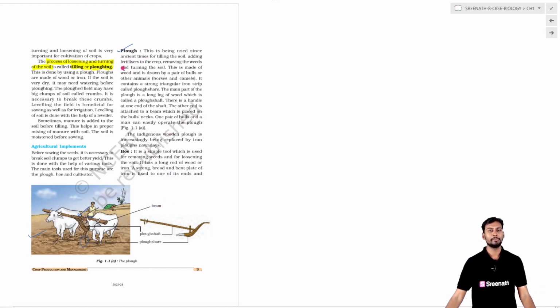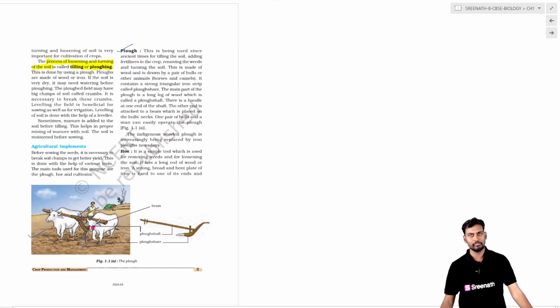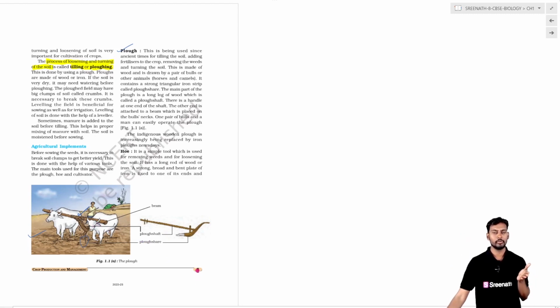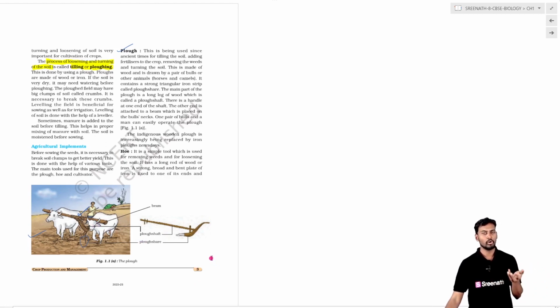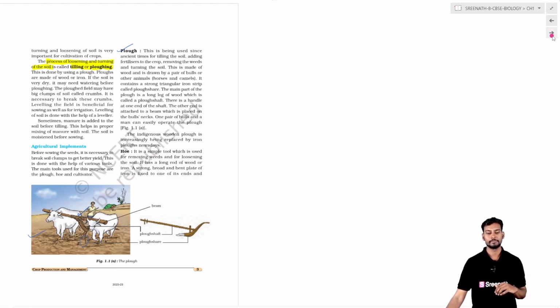The ploughing is done in the traditional way, where two bulls are tied to the plough shaft, and it will be dragged in such a way that the soil will be loosened and the large particles of the soil are broken down, so that the rooting system of the plant can properly penetrate into the soil.